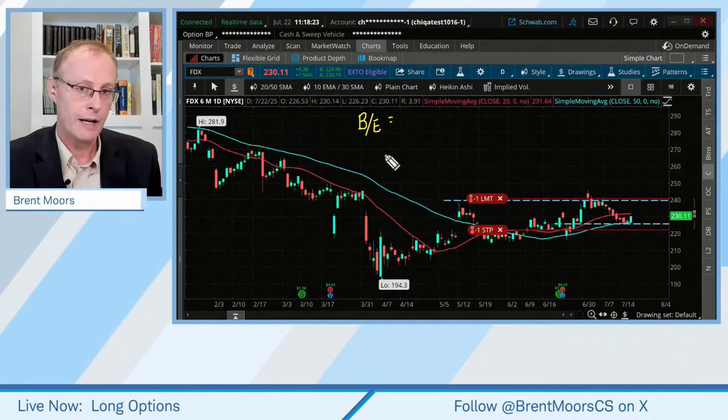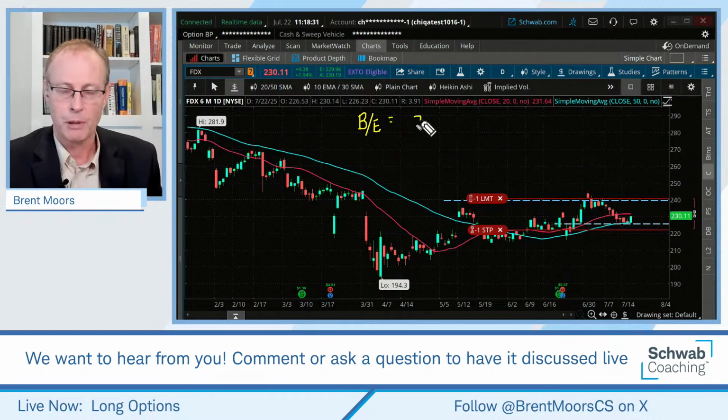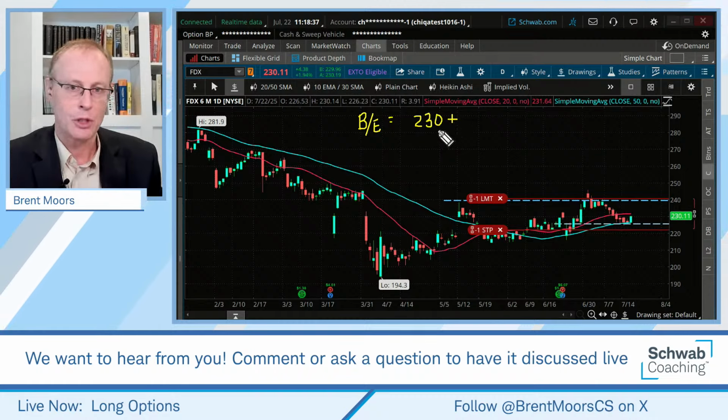For our break even at expiration, we take the strike price. In this case, and I realize I had a different trade up when you were looking at that, but I think it will be applicable. We take the strike price and then add on the price of the option contract, which I think was about $6. I don't remember exactly what it was, but it was something like that. That would put our break even at expiration about 236.